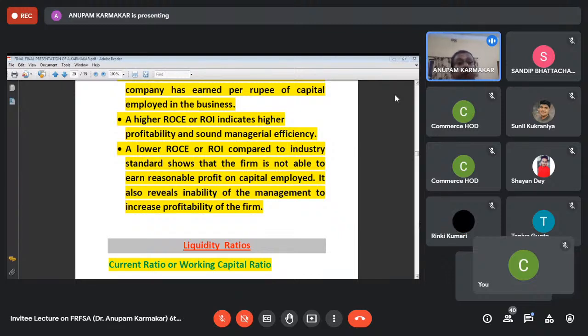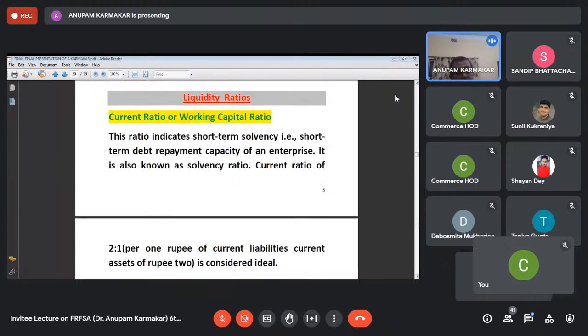That means the return on investment is poor. That means it is unable to generate sufficient profit by investing money. Liquidity ratios, this is important from your exam point of view, that is current ratio or the working capital ratio, and it indicates the short-term solvency, that is the short-term debt repaying capacity. If the company takes a loan, whether the company is able to return that loan or not can be interpreted on the basis of the current ratio or the working capital ratio.